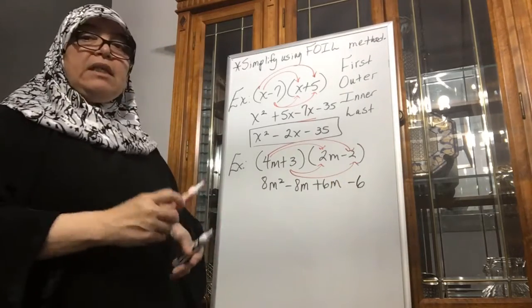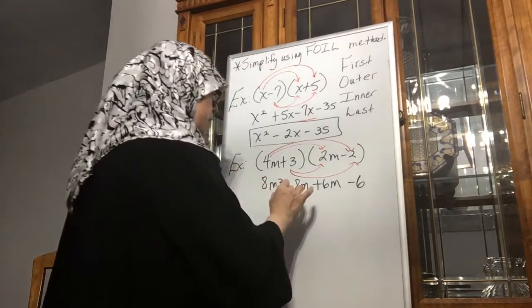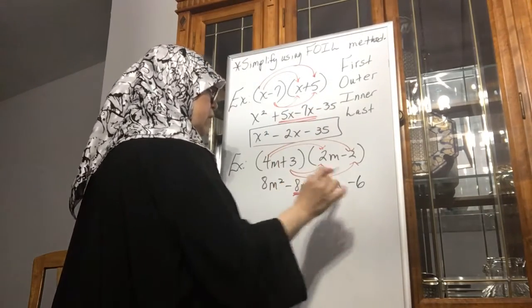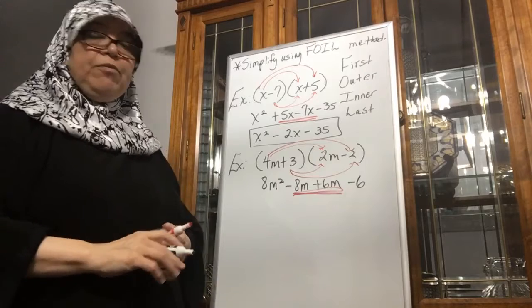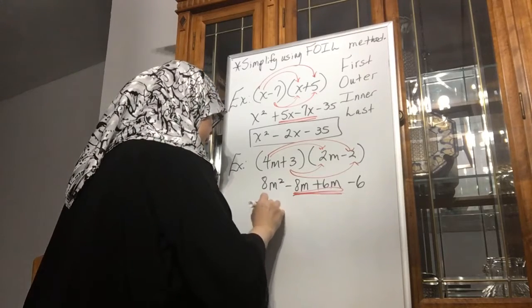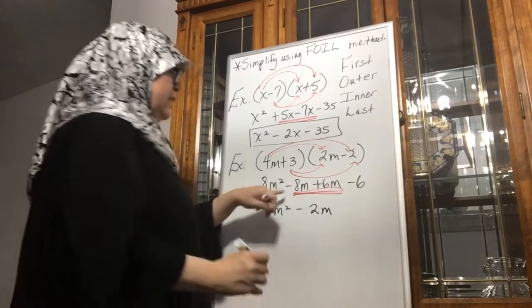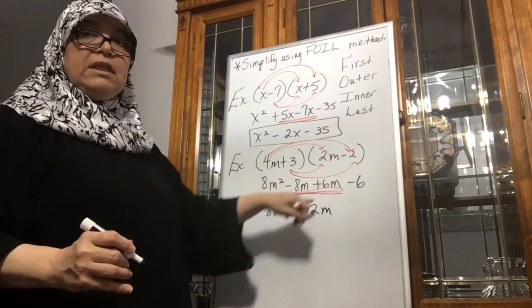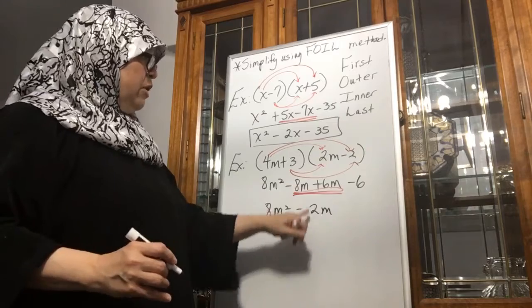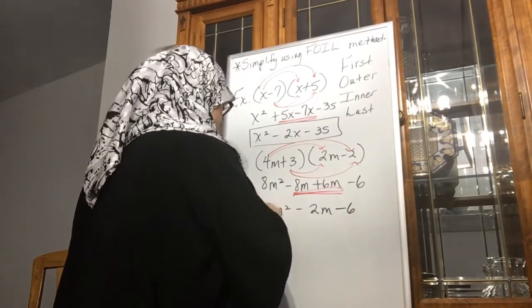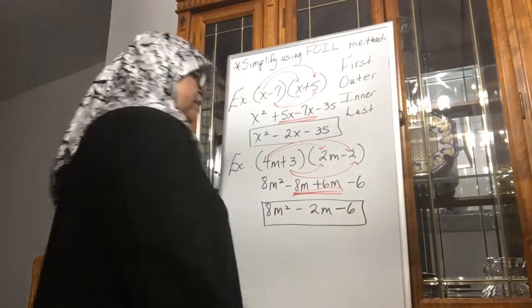And remember, I said go to the middle terms. Just as in the previous expression, the middle terms are the ones that you can combine together. So I have 8m squared minus 2m, because negative 8 plus 6 leaves you with a negative 2, and you keep the m. And then the negative 6, or the minus 6, drops down. And this is your answer.